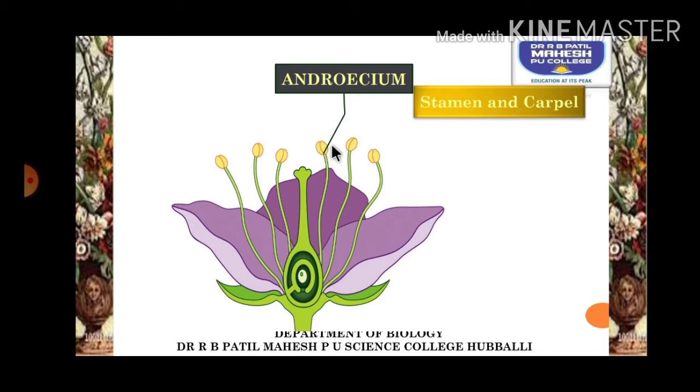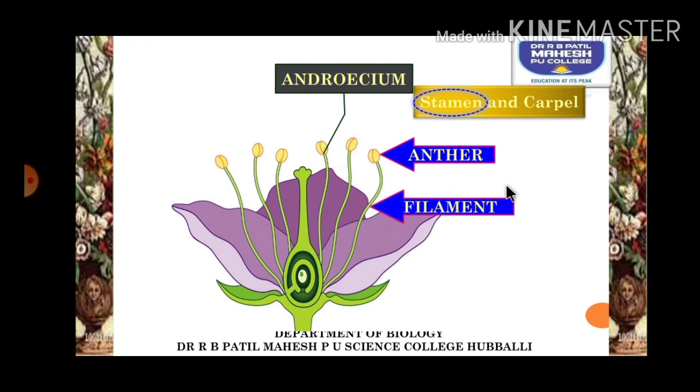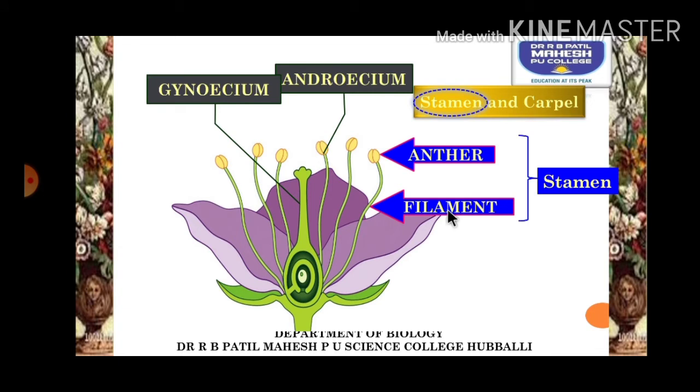As you can see here, the individual units of the androecium are called stamens, and the stamen is made up of structures like the anther, the expanded portion present here, and an elongated stalk called the filament. The anther and filament together make one stamen. Now this is the gynoecium.